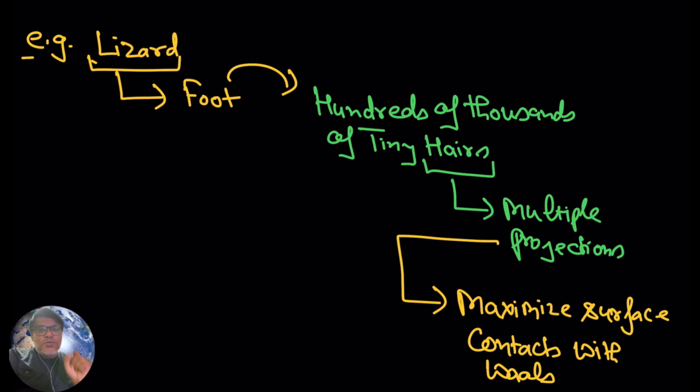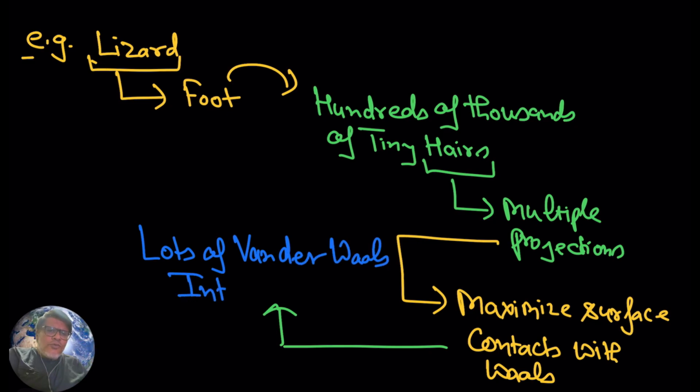So here the molecules present on the lizard foot now come in contact with the wall. In this situation, a lot of van der Waals interactions are generated.